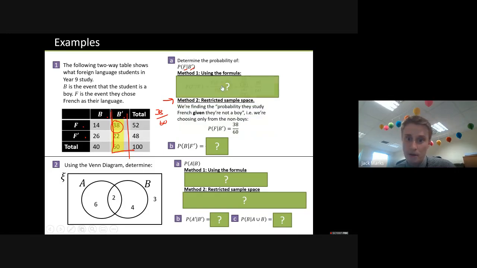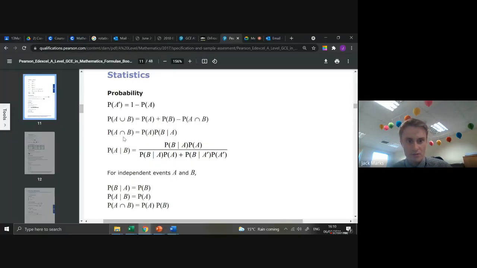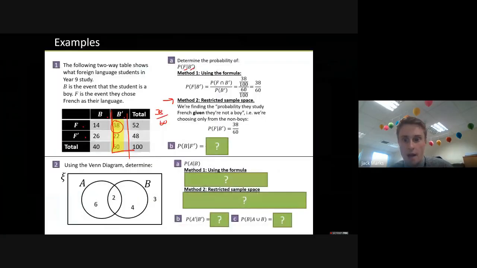We can use the formula though. If you write down the formula, we can find the probability that they study French and that they are not a boy, and we're just repurposing this one here. So we just change B to the complement of B in this case. So you could use the formula. But like I said, I think that's more complicated in the situation than this. So if there's a choice, the diagram might be the way to go.